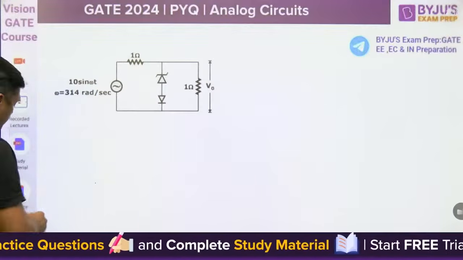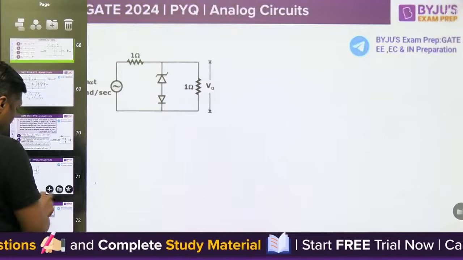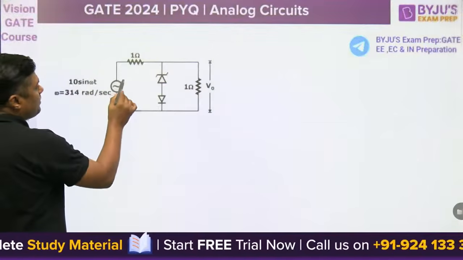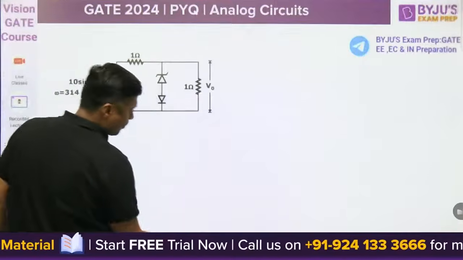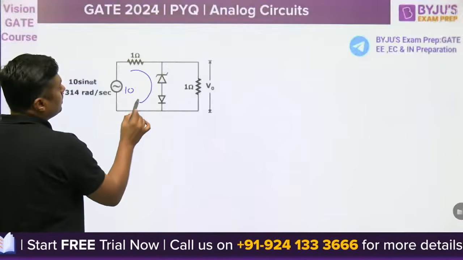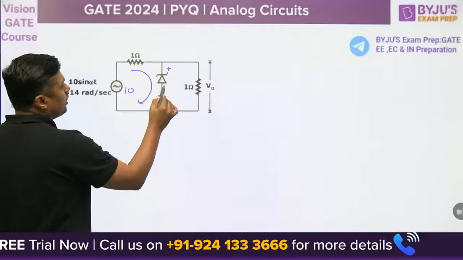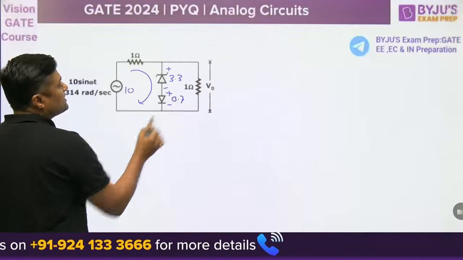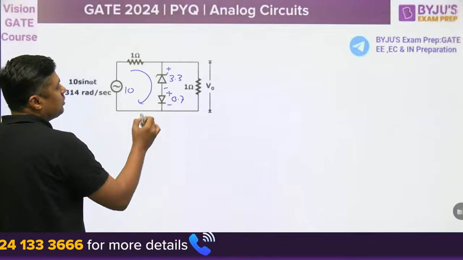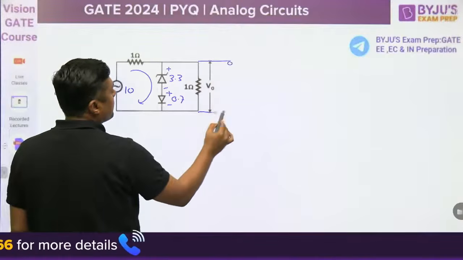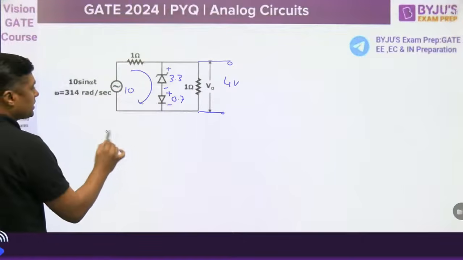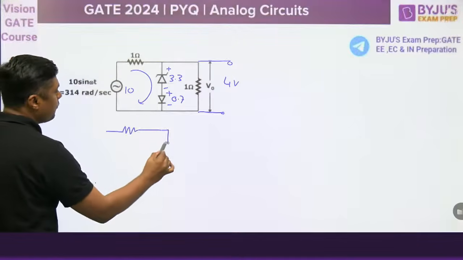First of all, when we are taking the positive half, the maximum value is 10 volt. This diode is in breakdown. So what is the drop here? 3.3. This diode is forward biased. What is the drop? 0.7. So 3.3 plus 0.7. What is the drop here? 4 volt. If suppose this path will not conduct, then what will be the voltage? 5 volt.